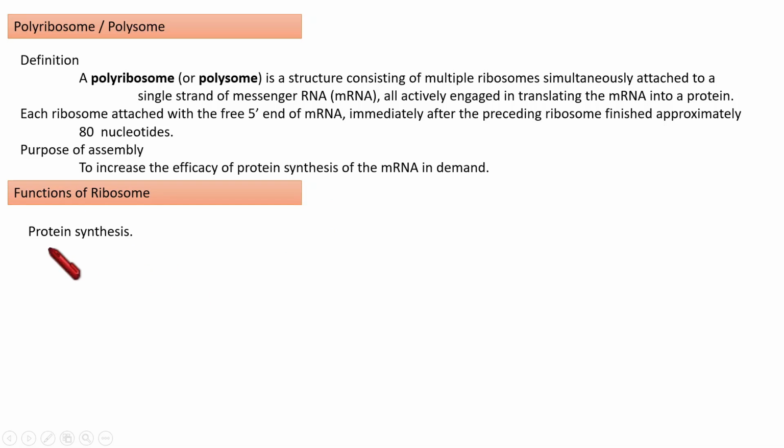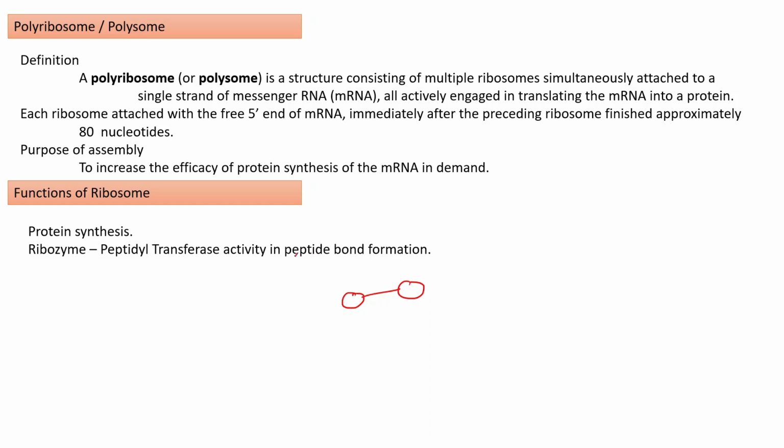Then moving to the functions of the ribosome. First main function, it does protein synthesis through translation. The second one: inside the ribosome, we have seen so many RNAs, and some RNAs seen inside the ribosome have enzymatic activity, that is peptidyl transferase activity here. Peptidyl transferase activity means that a bond needs to form between the amino acids, that is a peptide bond.